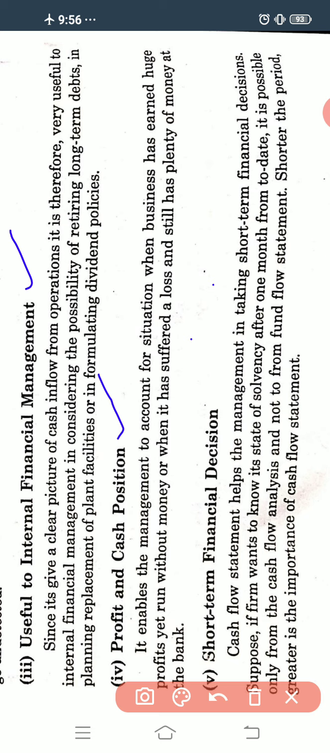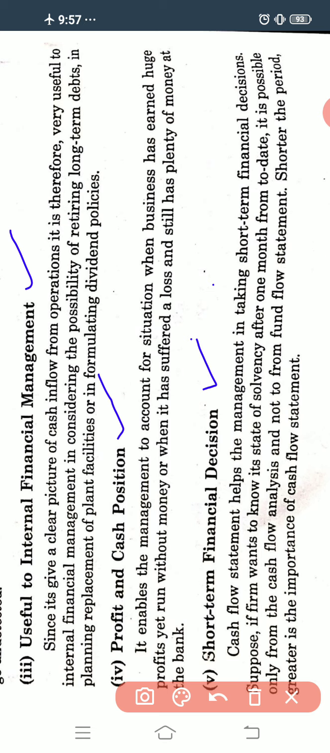If in the business there is plenty of money, still the company may be suffering from the loss. And there are situations where the company is earning profit, but it does not have enough money, even though it does not have money with it, but still it is earning profit. So there are different situations. It helps the management to handle such situations.